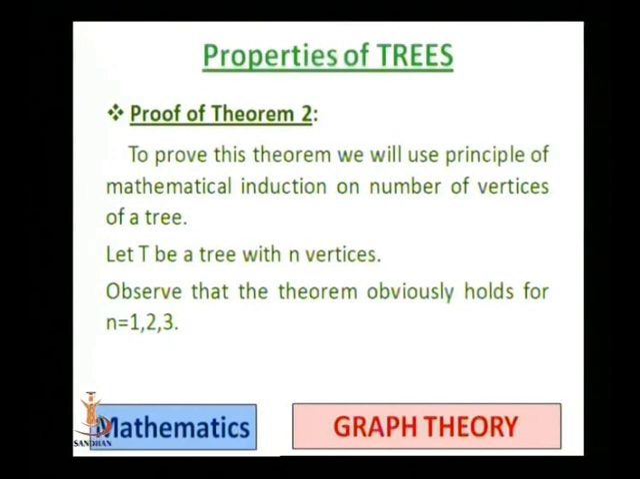Now let us take n equal to 2. If we have n equal to 2 and we join those two vertices, then we get only one edge. So here n equal to 2 and the number of edges is 1. That is 2 minus 1, that is n minus 1.